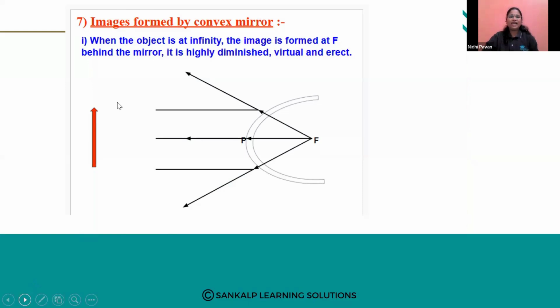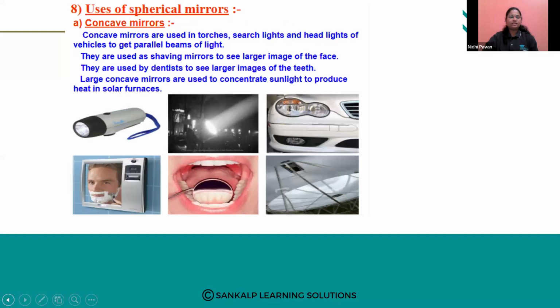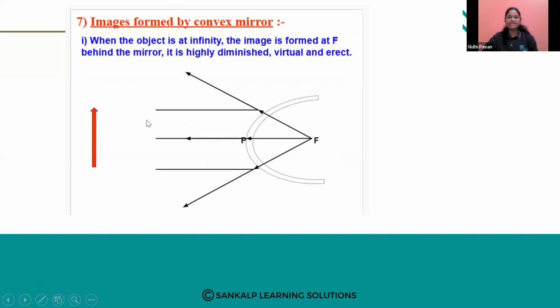Okay, then we have images formed by convex mirror. So here we have only, I guess, two case studies. One is when the object is kept at infinity. So here the object is kept far from the mirror at an infinite distance. Okay. Then it is highly diminished, virtual and erect.